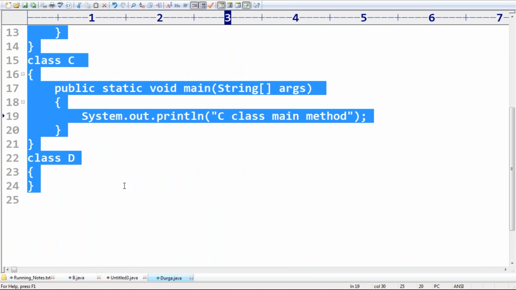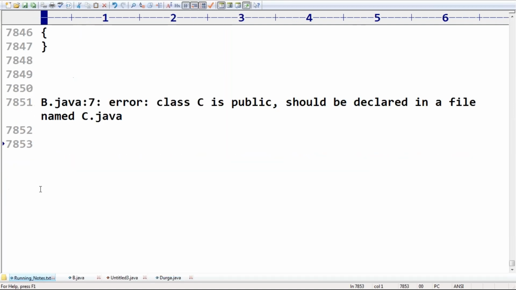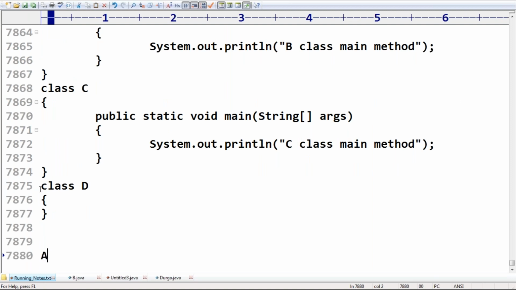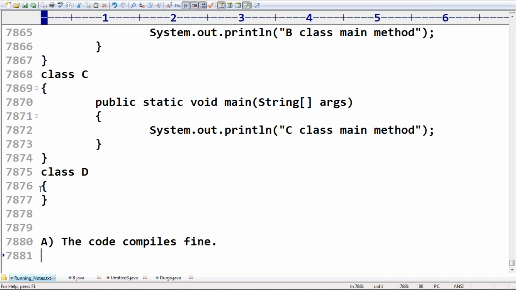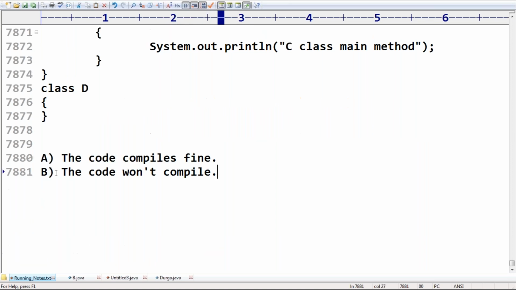Now my question. Observe carefully, all these options are most valuable. Option 1: the code compiles fine. Option 2: the code won't compile, compilation fails. I'm just providing "won't compile" like that. So the first option, happily the code compiles fine, there is no problem at all.